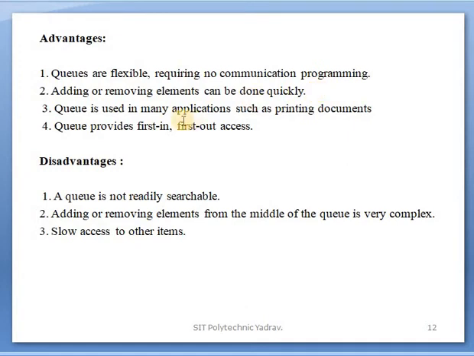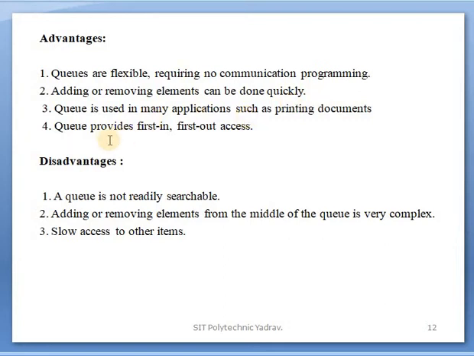In short, no special conditions or concepts are used for deciding which element is deleted first. Adding and removing elements can be done quickly, because it is fixed that data will be deleted from the front side and added from the rear side.